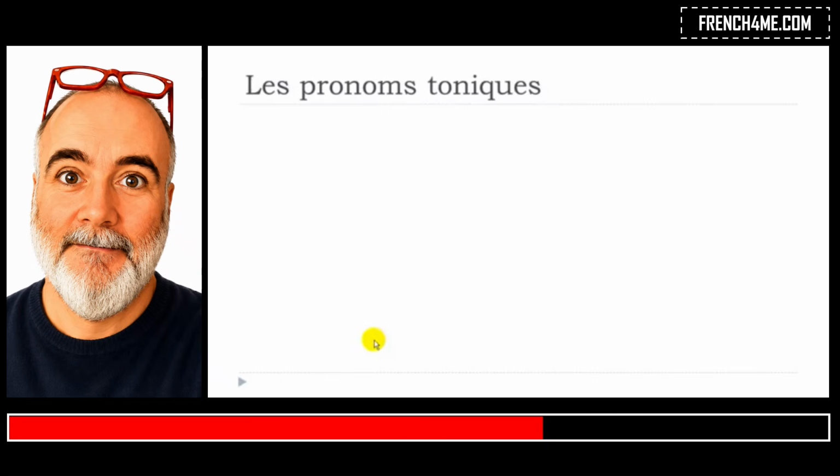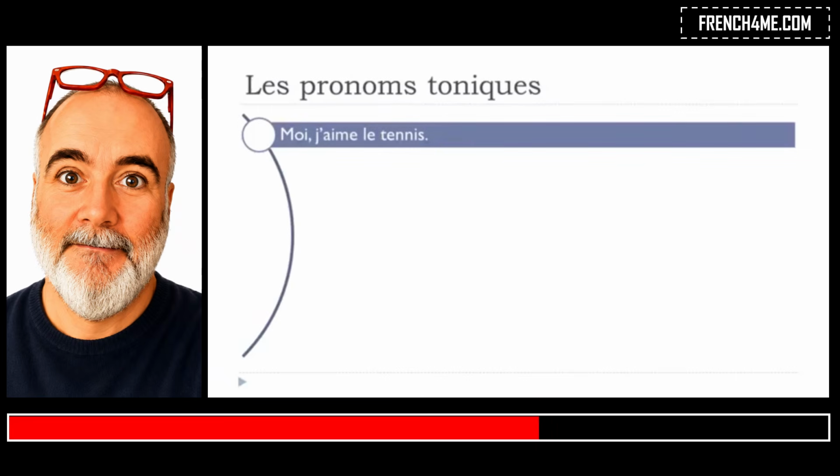So I did prepare a few examples. The first one, moi, j'aime le tennis. Here you can see that you start the sentence with moi, so me, and then you have to put the pronom personnel, je. In that case you take the e away because the verb is starting with a vowel.